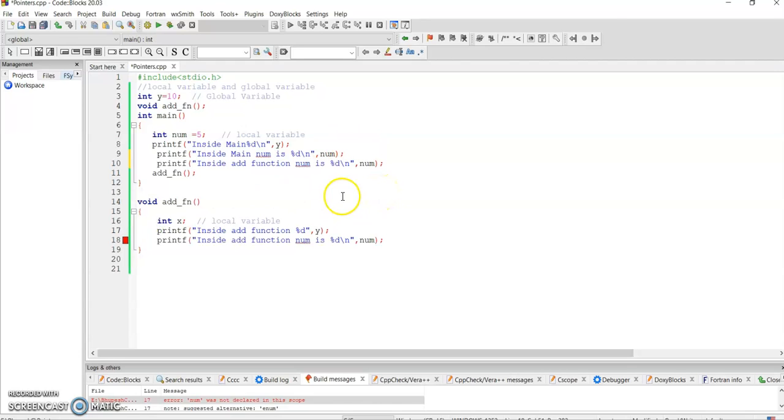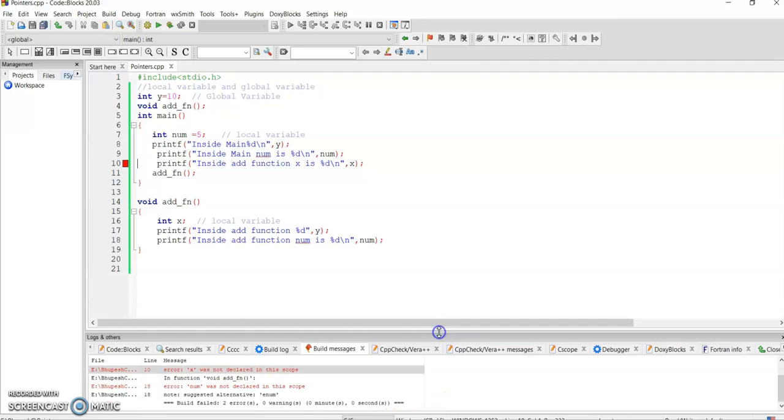Same way, if I want to print inside here the value of x, I write "the value of x is" and x, and then I save it and try to execute. See, it gives an error: x is not declared in this scope, and num is not declared in this scope. Because x's scope is only in this particular function, its scope and lifetime are only in this function, and num's scope is also only in this particular function, right?